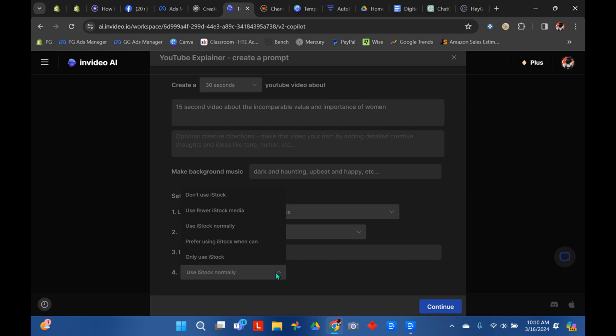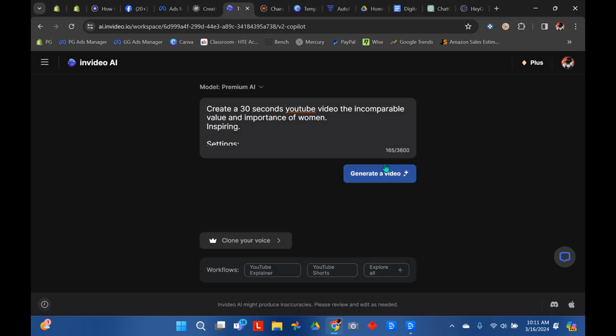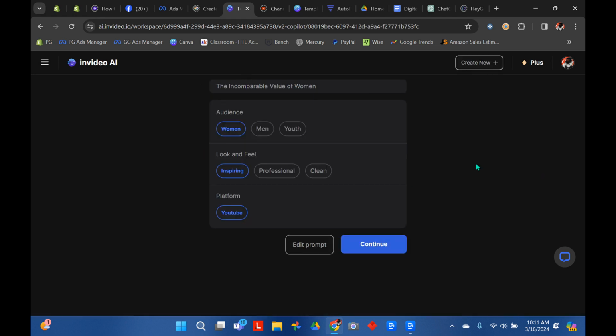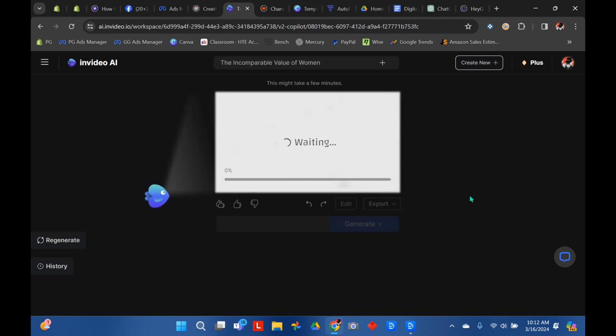Then we go down here, we say, don't use iStock. I believe I forgot to do that in the last one. Type in inspiring up here for the tone, and we'll click continue. Tighten up the prompt a little bit so it makes sense. Generate, okay? Again, choose your audience, women, look and feel. We're going to stick with inspiring, and it's on the YouTube platform. Click continue. Now it's going to create the video. Another good platform to use is Canva. We'll check that out next, all right?